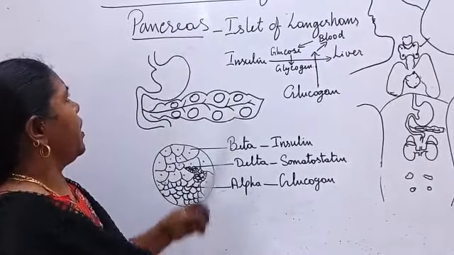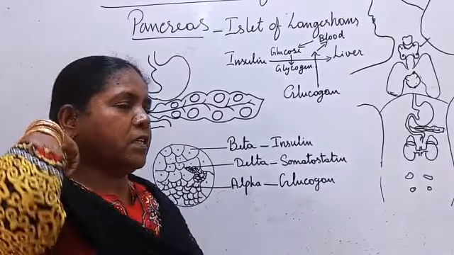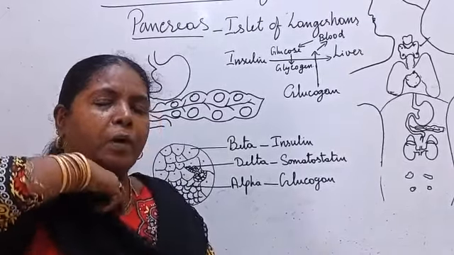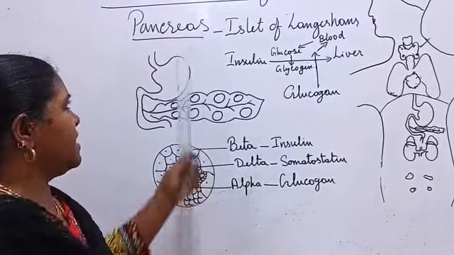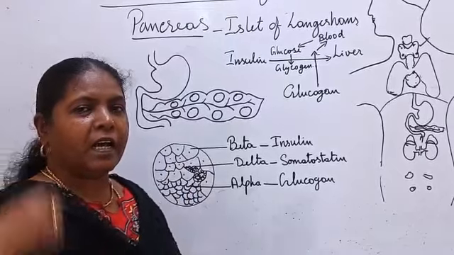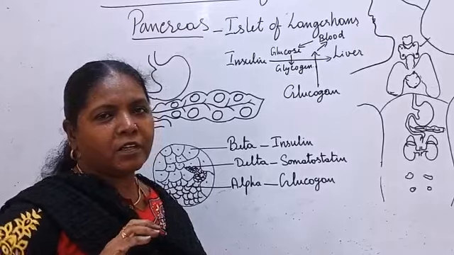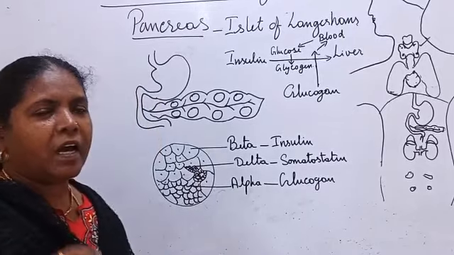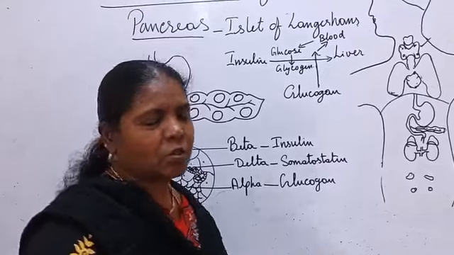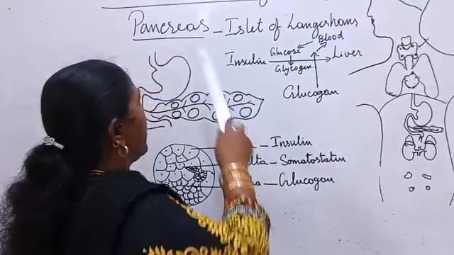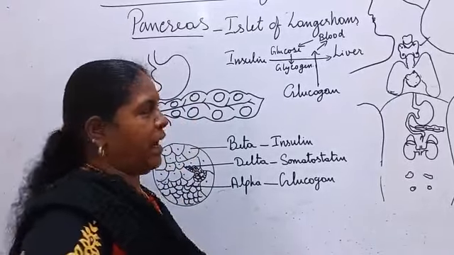Next, we are going to see the pancreas, which is one of the parts of the digestive system. The pancreas is called a 2-in-1 gland. The pancreas is an organ of the digestive system. It contains exocrine as well as endocrine glands. So it is called a 2-in-1 gland.